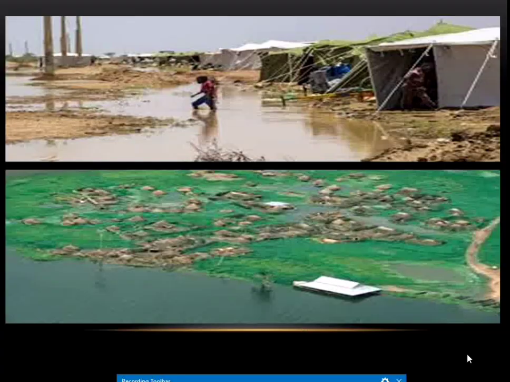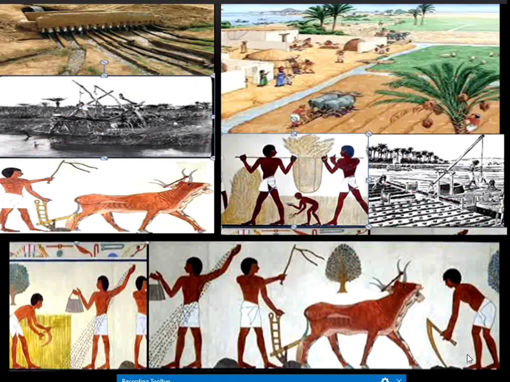The Egyptians were expert farmers. Why? Because it is mainly because of the river Nile and the fertile soil which the river Nile used to bring during the rainy season.